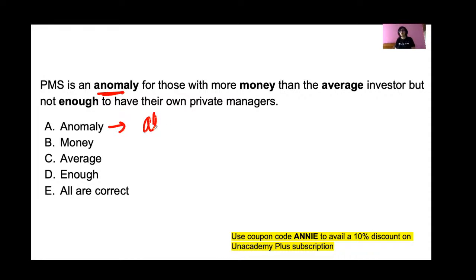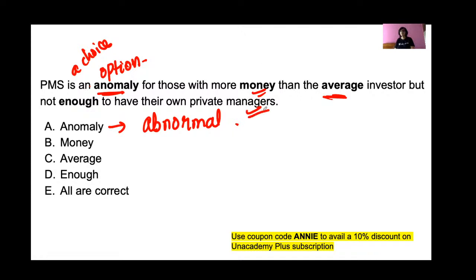Anomaly means abnormal, something that deviates from regular. Okay, so anomaly is not normal. So PMS is not abnormal, but PMS can be an option. PMS is a choice or an option for those with more money than the average investor. People who have more money than the average investor but not enough to own private managers, for them PMS can become an option. Okay, so option A is your right answer.